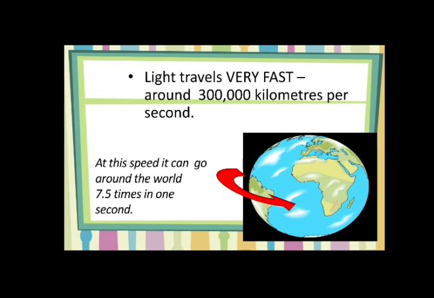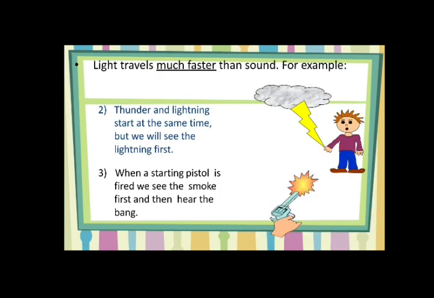Light always travels very fast, around 3 lakh kilometers per second. There is an interesting fact about light's speed, my dear children. Light can travel around the world about 7.5 times within a second. Imagine how fast the light could travel, my dear children. It is very fast. We have even experienced this in our daily life too.